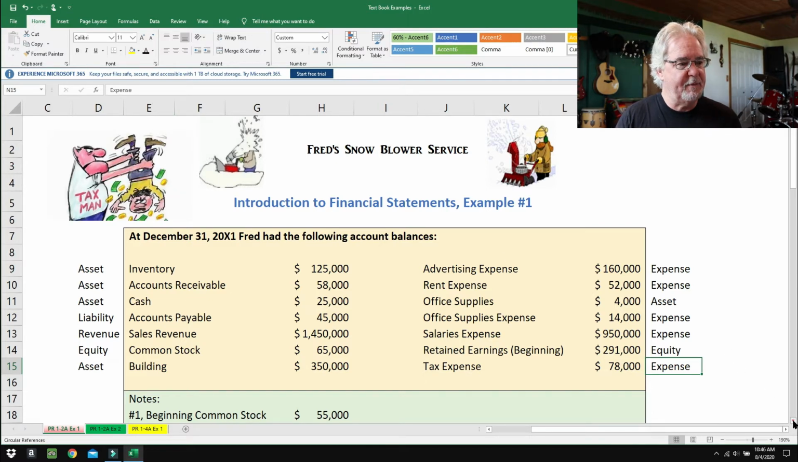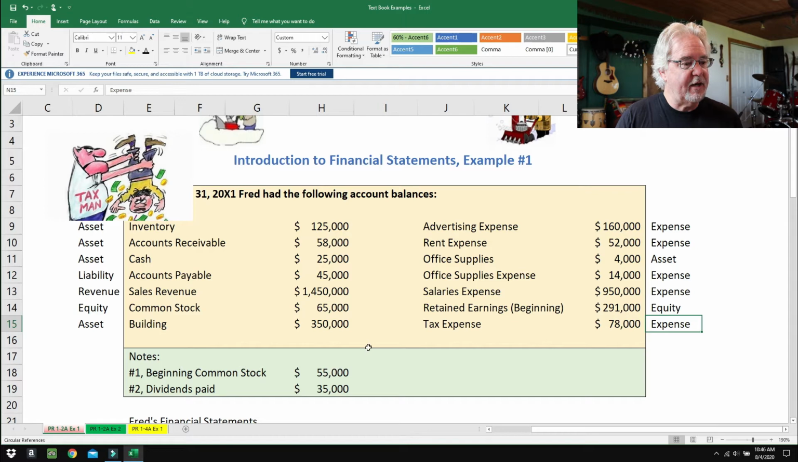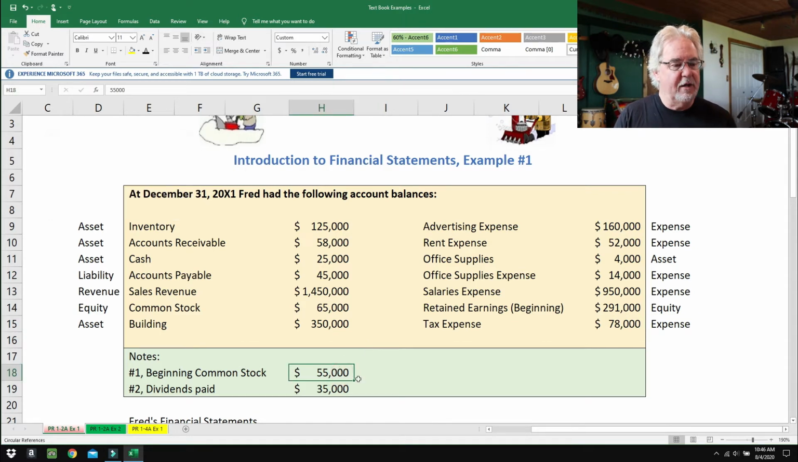And we've got a little bit more information here. Beginning common stock was $55,000. Now, why is that important? At the beginning of the year, common stock was $55,000. But if we look right up here, common stock is now $65,000. Well, what happened here is Fred, at the very beginning of the year, had invested $55,000 into his business. And by the end of the year, he had invested another $10,000, so he has a grand total of $65,000 that he has invested into the business. So we'll see how that works out.